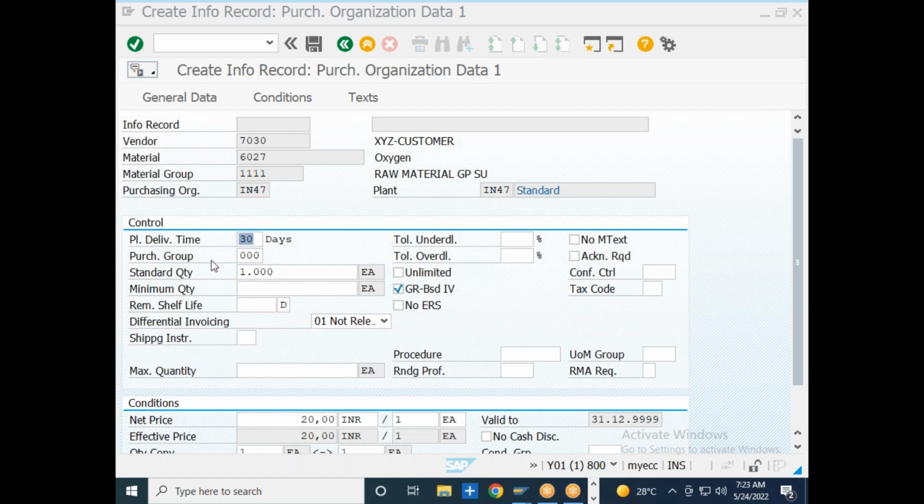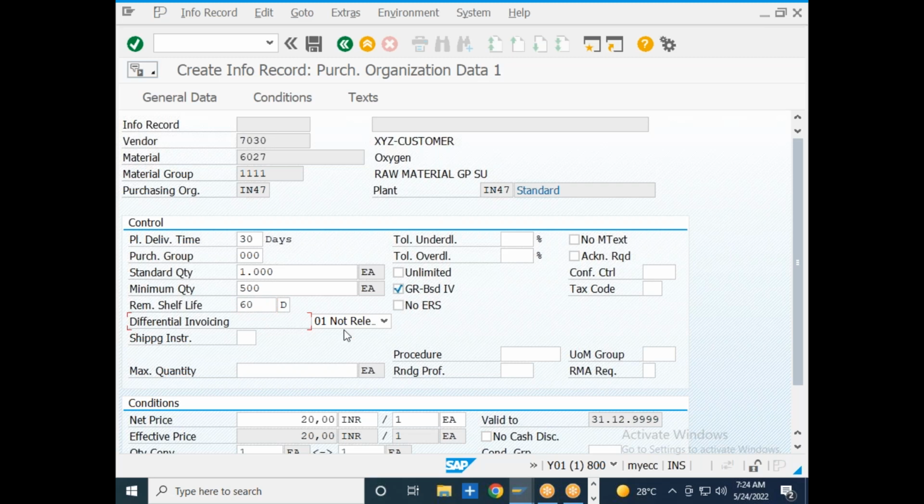Okay, so the purchasing group is nothing but the person responsible at the procurement department to do the procurement of this material. Standard quantity, what is the quantity that you want to buy? Minimum quantity, let us say 500. Shelf life, how many days this particular material will be available without damaging? So it will be available 60 days.